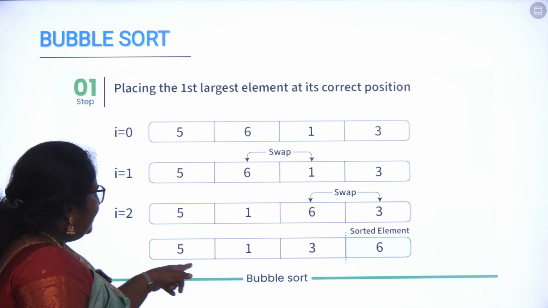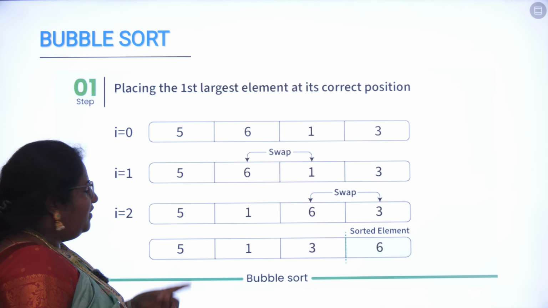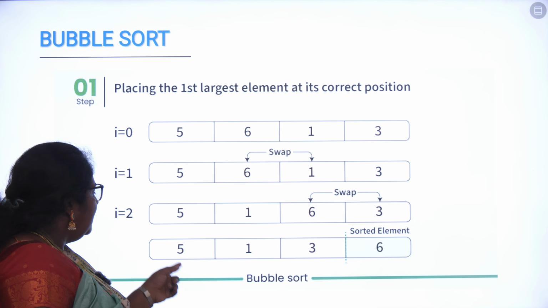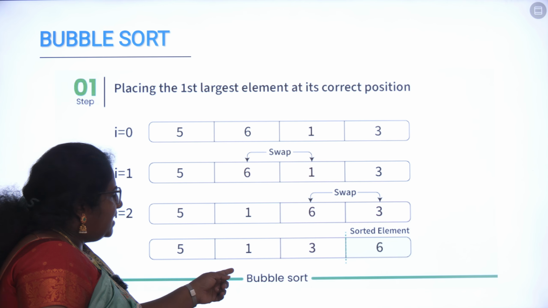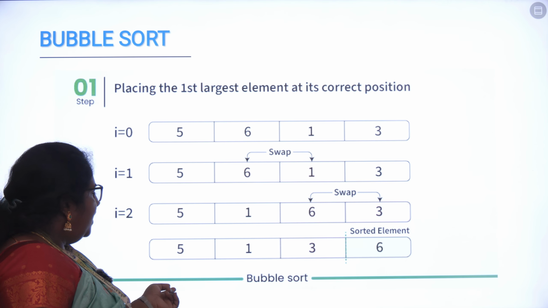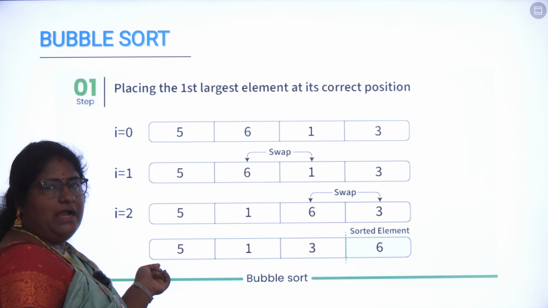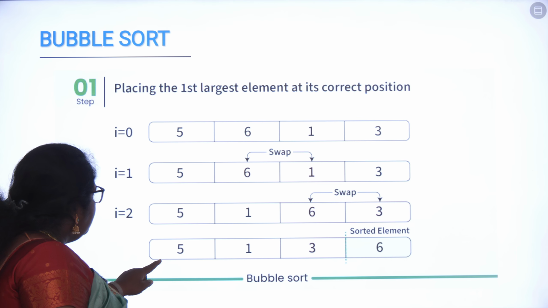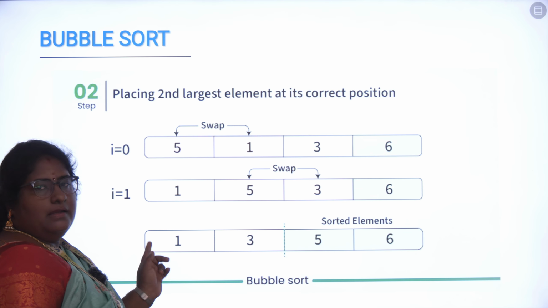Okay, so at the end of the second iteration, when we are checking, the first element is 5, the second one is 1, then 3 and 6. So when you are considering this, it is in an unsorted manner again. So now your iteration will be continuing.